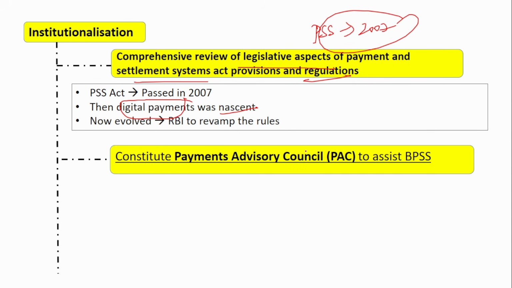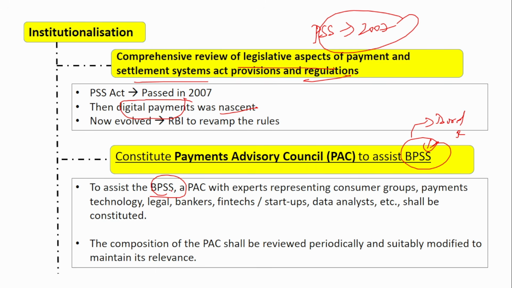Next, constitute a Payment Advisory Council to assist the BPSS. BPSS is the Board for Regulation and Supervision of Payment and Settlement Systems. There is a board to supervise this payment and settlement system, and to assist this board, a Payment Advisory Council should be there. This council should have members from various other fields, like consumer groups, payment technology, legal, bankers, fintech, data analysts, everyone should be present so that accurate decisions are taken. They actually know what is happening in the environment.